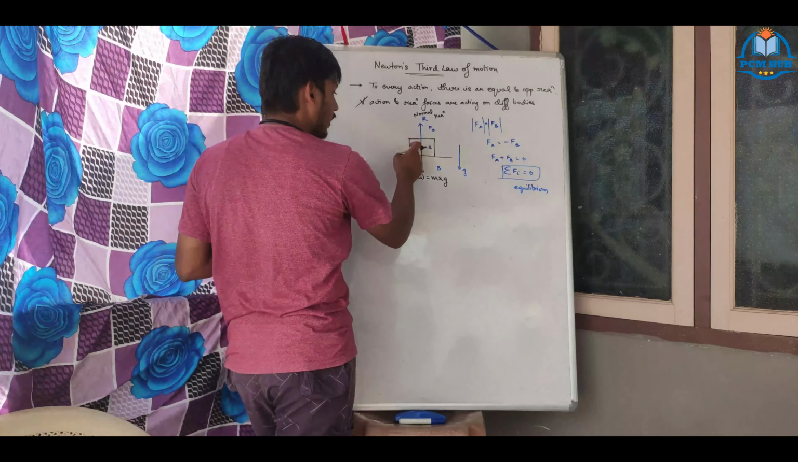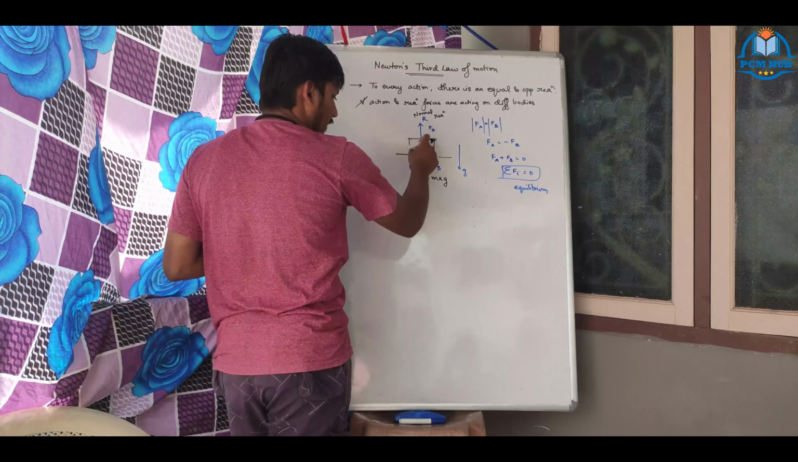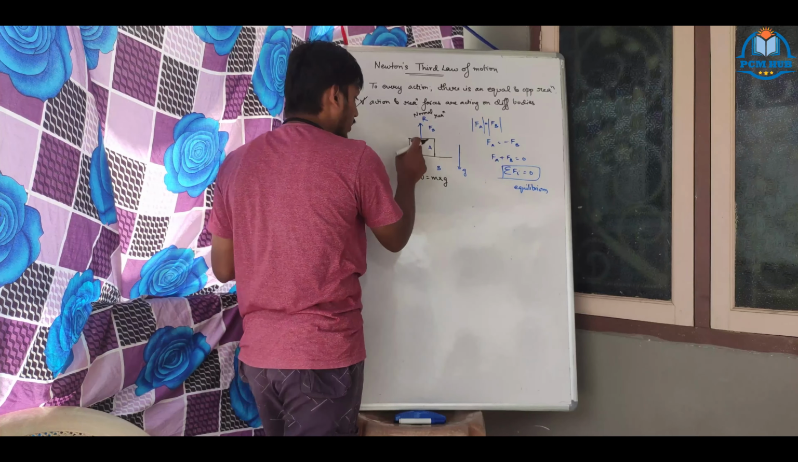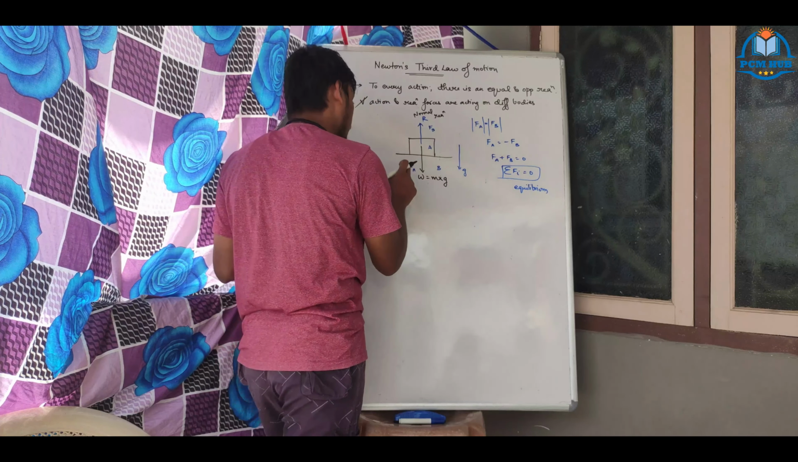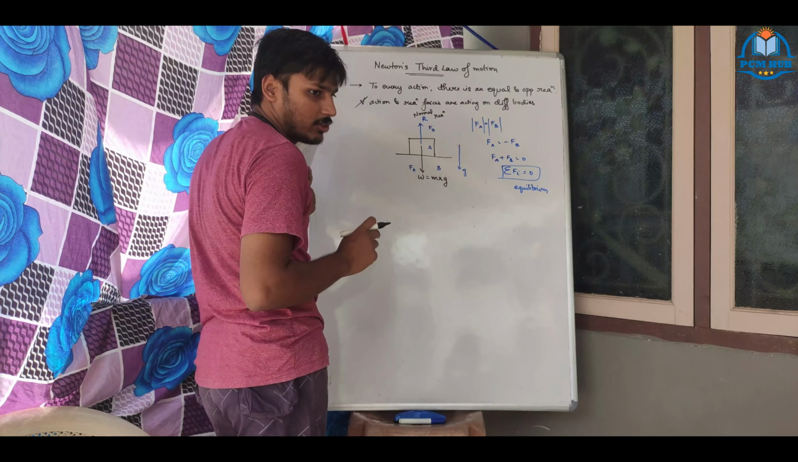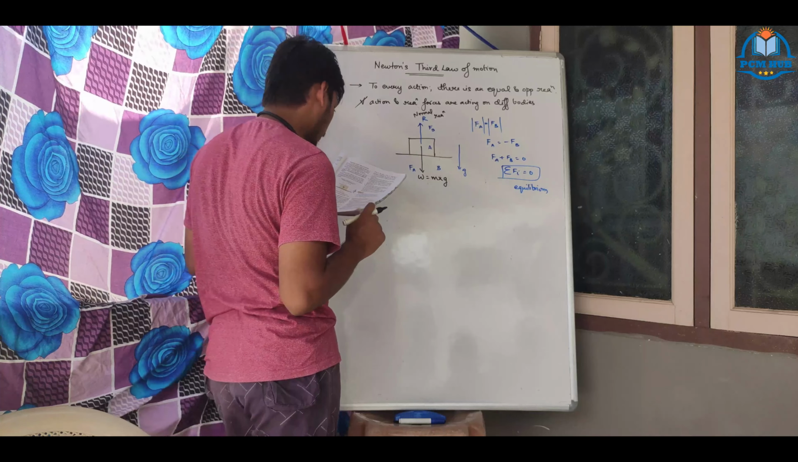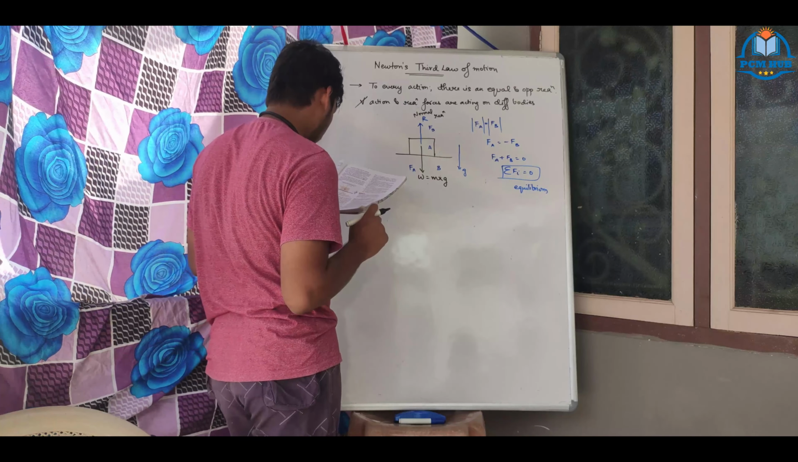So both the action and reaction forces: if the action is weight, the reaction is the normal reaction. The action is acting on body A and the reaction is coming from body B. So there are two different bodies associated.